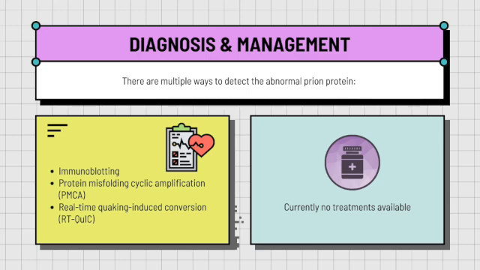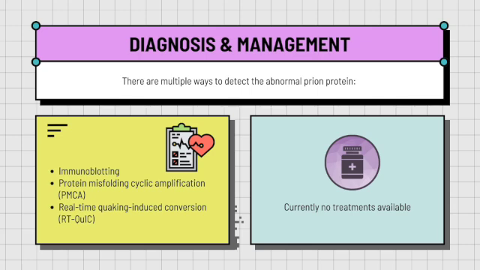Next would be the real-time quaking-induced conversion, which uses shaking instead of sonication to amplify the small levels of PrP, which is the prion protein, by inducing pathologic seeding activity.